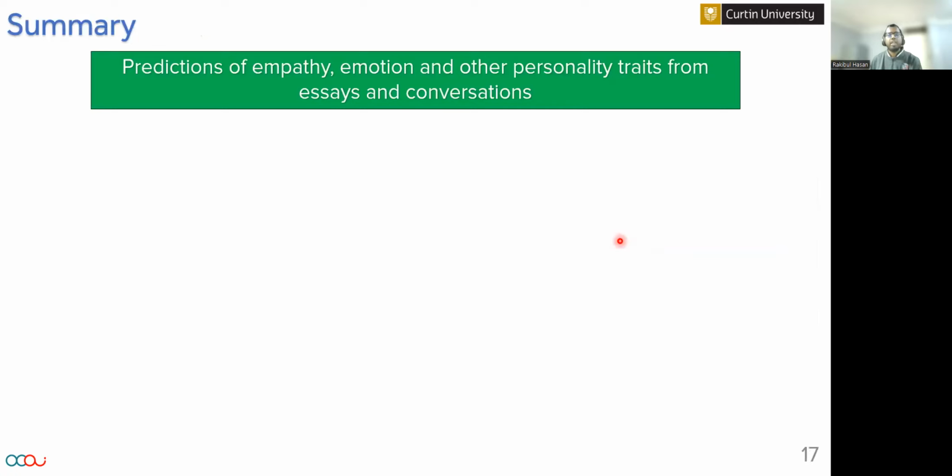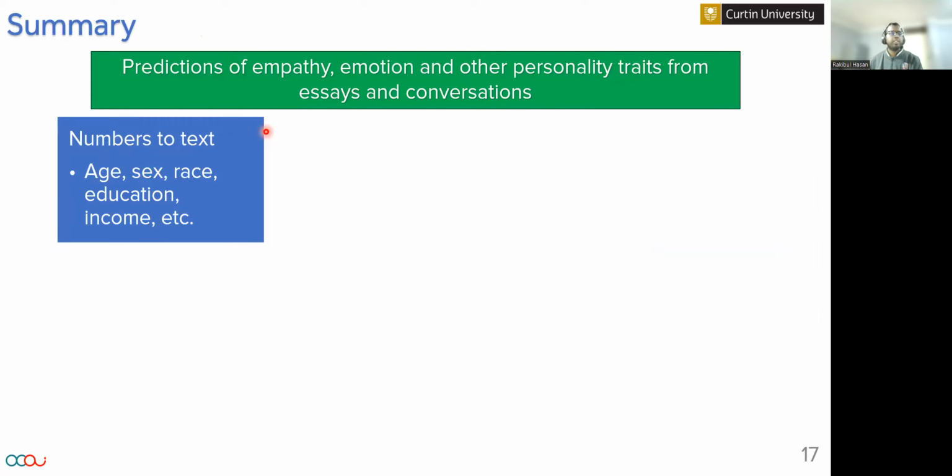Now, to summarize, the whole task was prediction of empathy, emotion, and other personality traits from essay and conversation. To address this challenge, first we converted numbers to text. The numerical information, for example age, sex, race, education, and income, we converted to text.